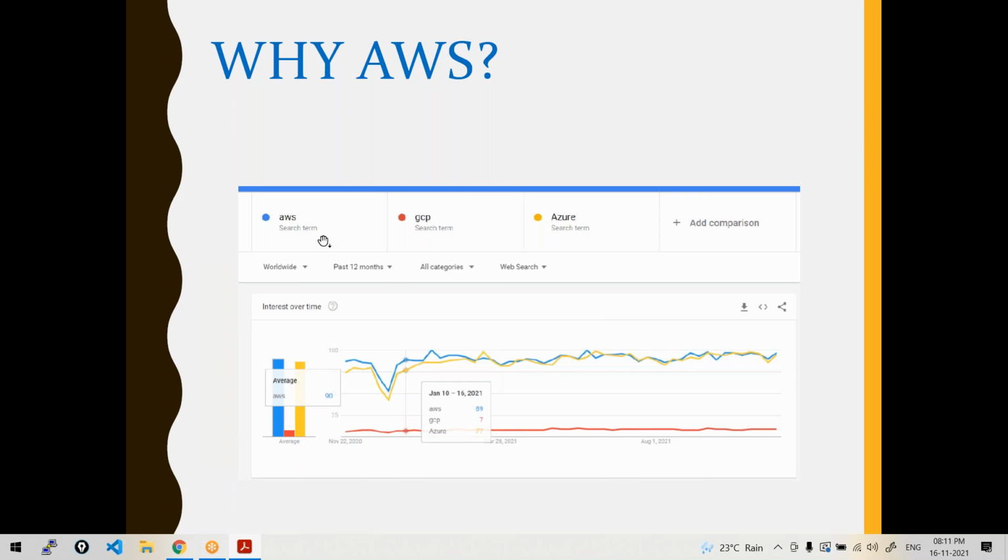When you compare different providers, AWS, GCP, Azure, Linode, and so on, AWS is clearly the winner. Of course, Azure is also gaining importance. But if you understand one cloud environment, you can work with any other environment. The concepts would be similar.